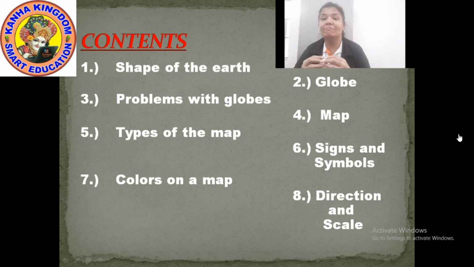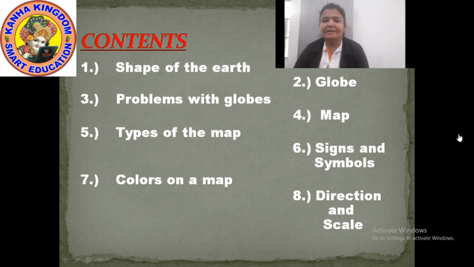Next is map. You all must have seen a map. But do you know that there are different types of map? Which map is used for what purpose? No. You must not be knowing that. We will discuss such important points in this section, that is the map. As I have told, types of the map. Which types of maps are there? I'll tell you in content number 5.